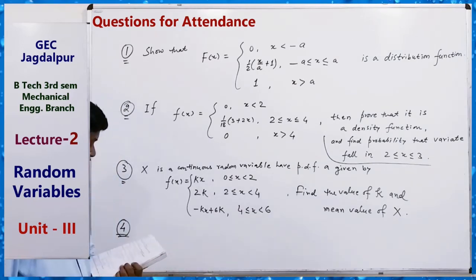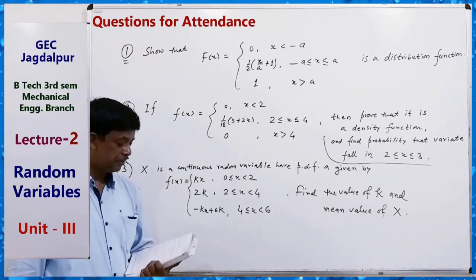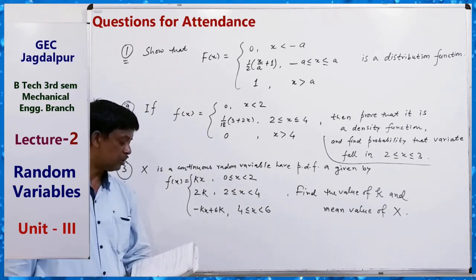Okay. So here the frequency distribution of a measurable characteristic varying between 0 and 2.